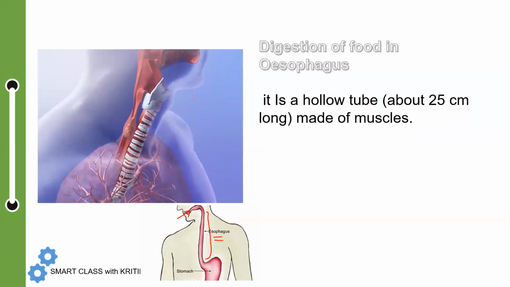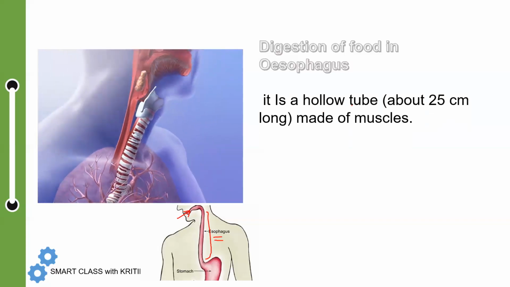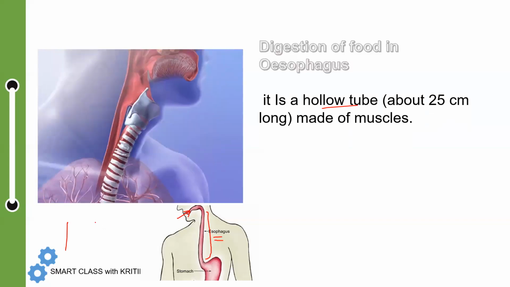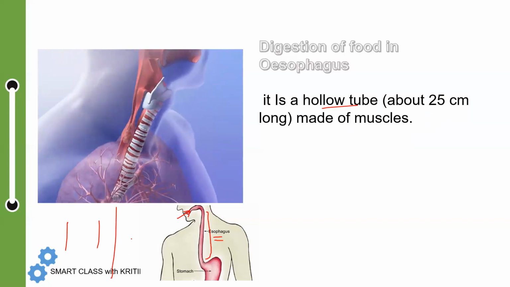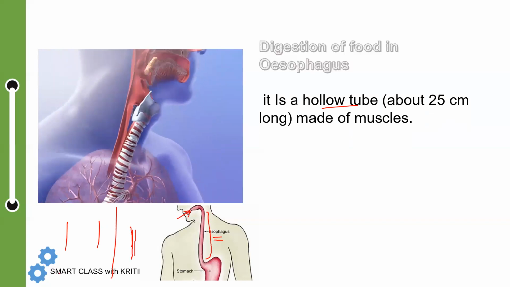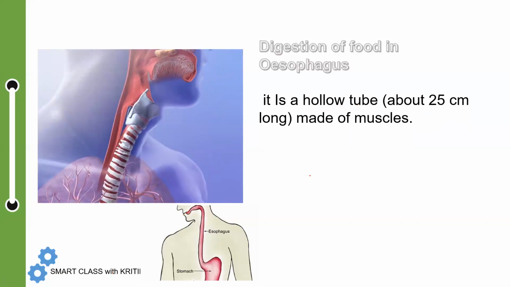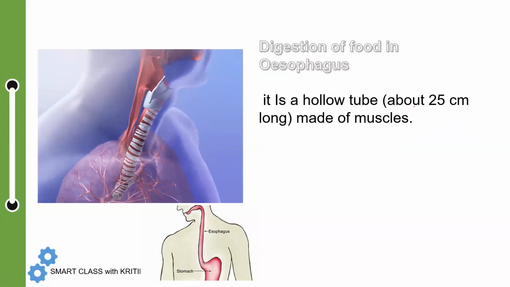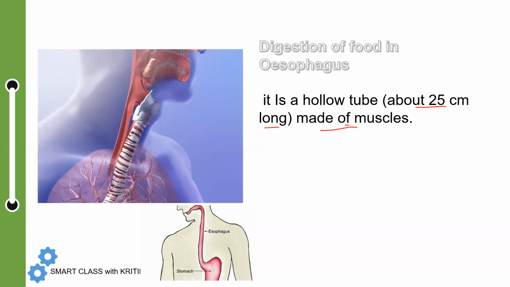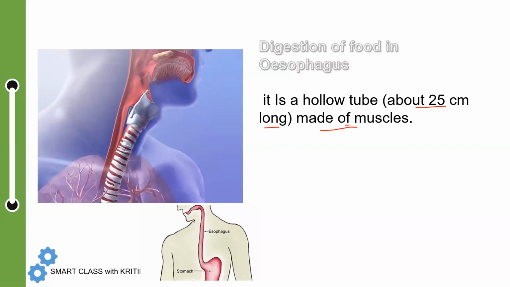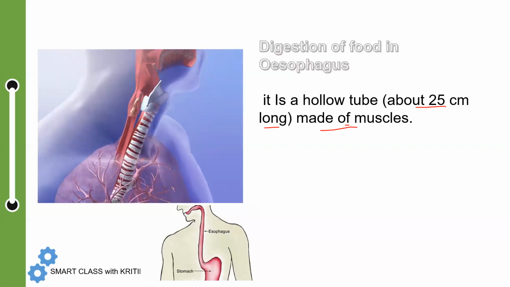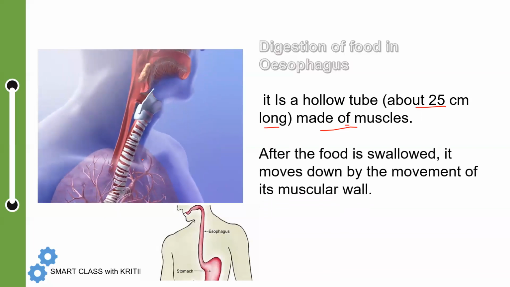It is a hollow tube about 25 centimeters long and it is made up of muscles. Hollow tube means very thin. Wide is this, and hollow is this. This is hollow and this is wide. As you can see, it is made up of muscles. And this is the windpipe. The food goes through one pipeline and the air goes through a different pipeline.